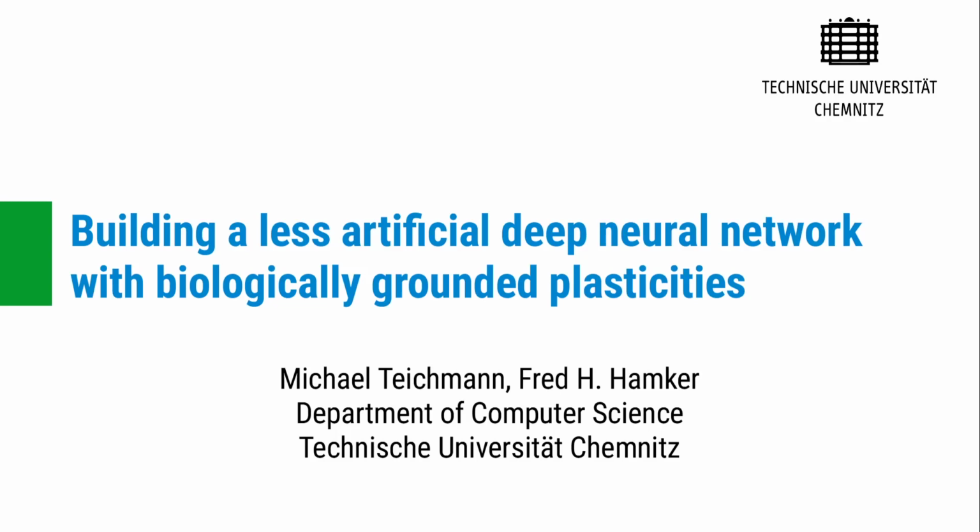The goal of our work is to build a deep neural network which is less artificial than nowadays standard deep neural networks. This means without any derivatives of backpropagation inside. The idea is that when the network mechanisms are based on neuroscientific foundations, then the network should be capable to account for the circuit effects and the information processing of the brain without the limits of a strongly reduced circuit architecture.